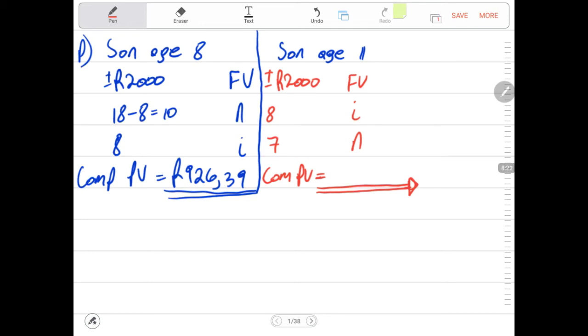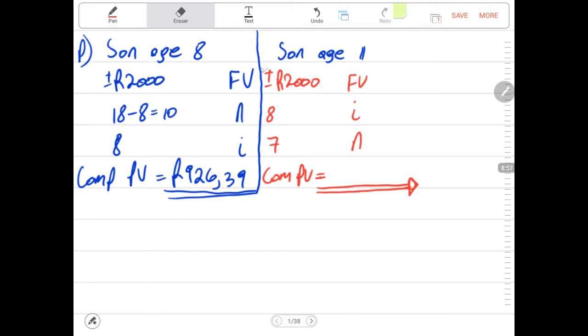Now we say again, clear the calculator once again. Second function alpha 00 to clear the calculator, because when we use the functions of future value, interest, and present value, the calculator keeps the memory. So all the time after you are done with the calculation, you clear the calculator by saying second function alpha 00. Then we say 2,000 rands is the future value. 8 is our interest, 7 is our n. Then we say compute present value.